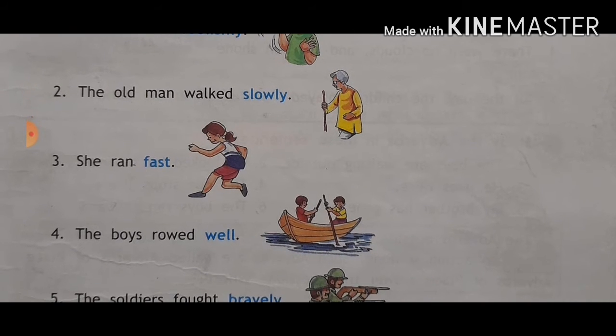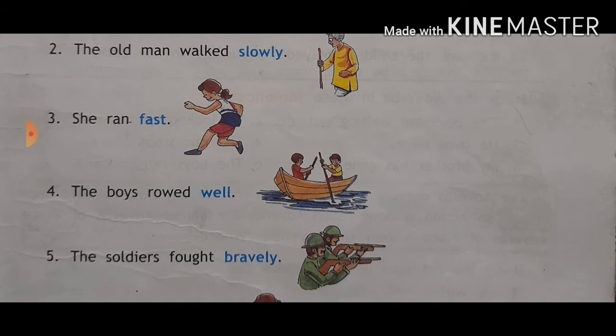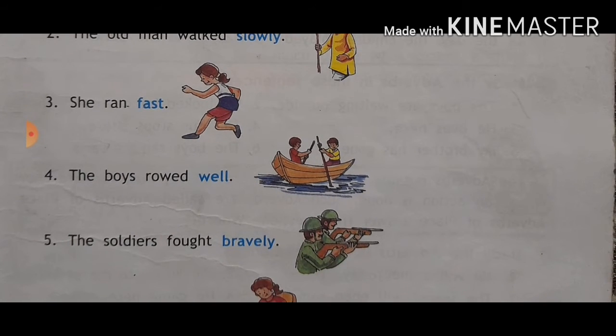She ran fast. She ran, but how is the thing done? Fast. She ran fast. The boy rowed well. The boy rowed, but how is the thing done? Well, very well. The thing is done well or not well. Maybe we can use some other words, but here it shows how a thing is done: the boy rowed well.